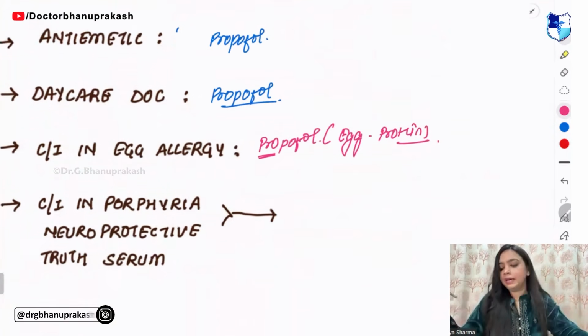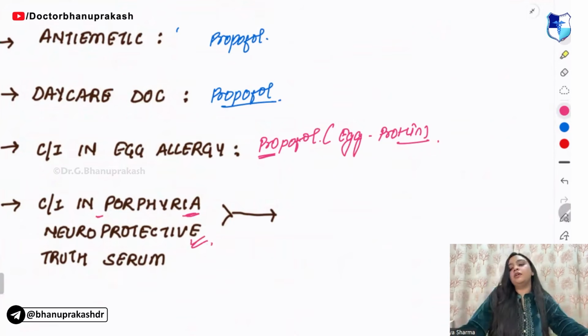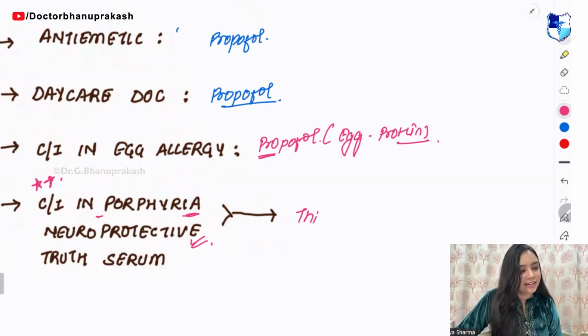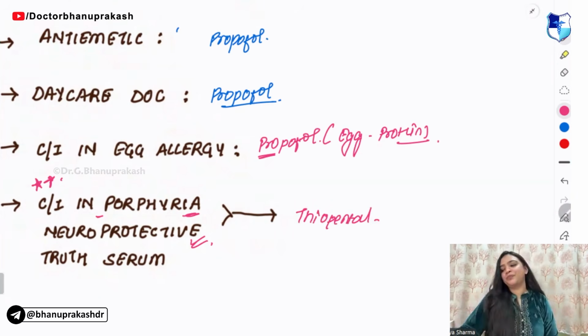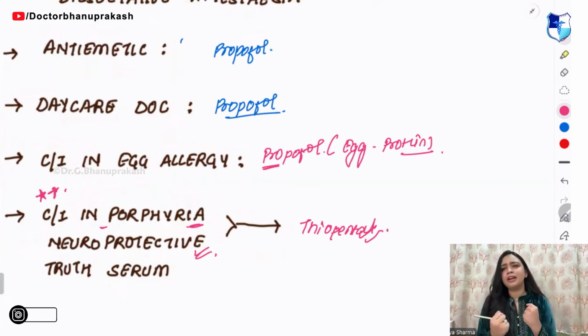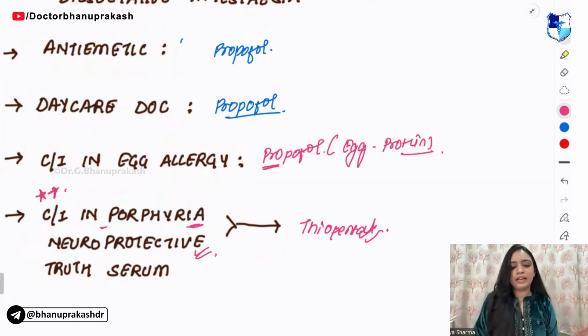Next, tell me guys, which one is contraindicated in porphyria? It is neuroprotective and it is truth serum. So it is thiopental. I was just testing you. So you should be confident enough with your answers, right? Even if you are wrong, you should be confident in your life as well.